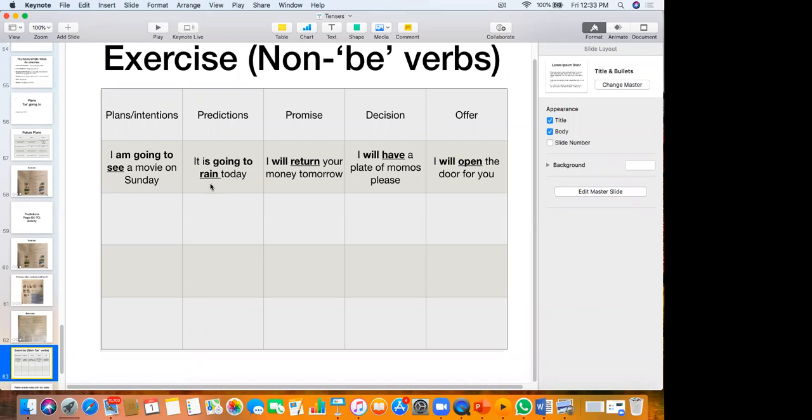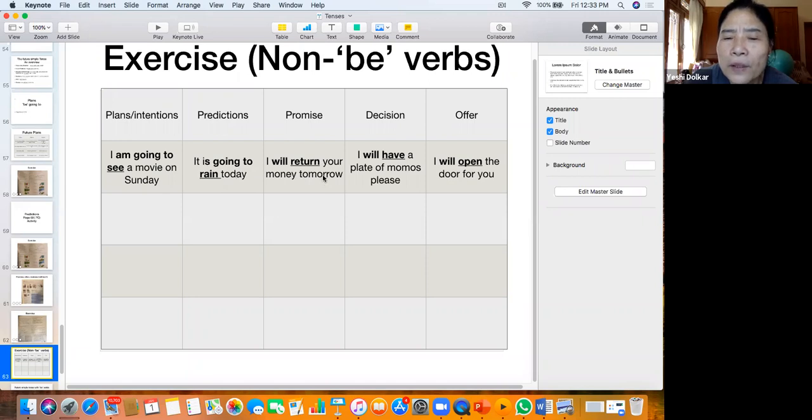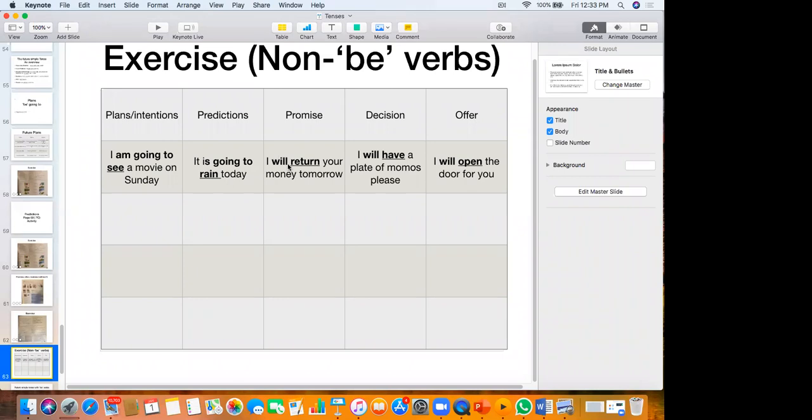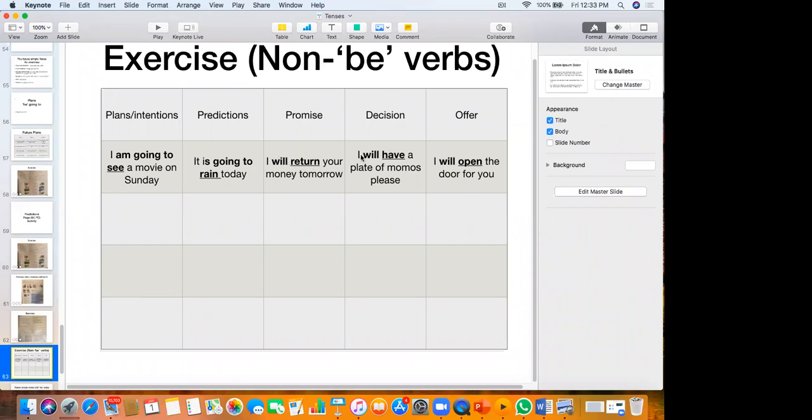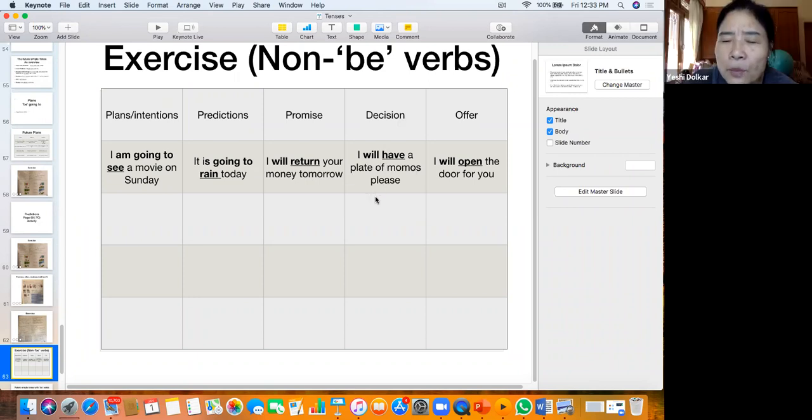Rain today. Now, a promise: I will return your money tomorrow. See, I'm using "I will" over here. A decision: I will have a plate of momos, please.